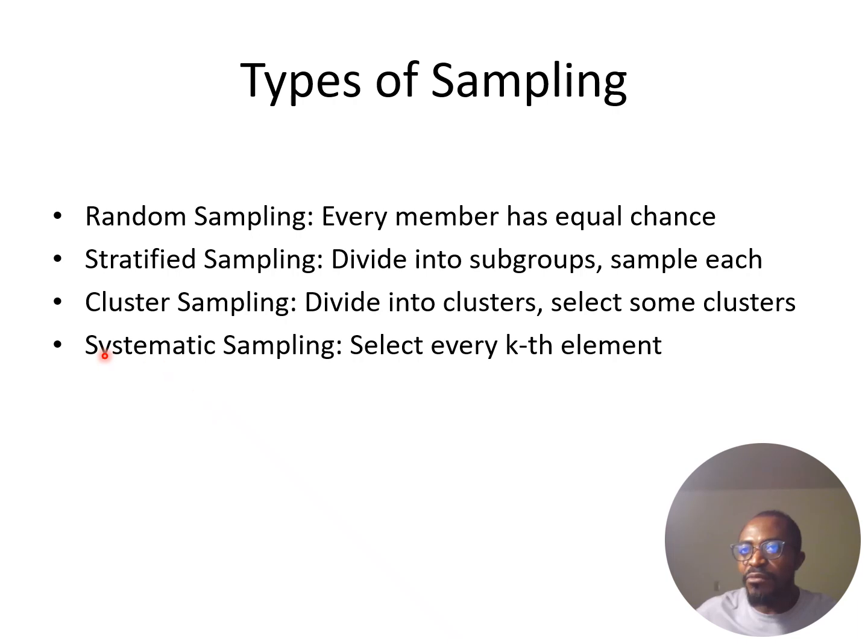Another kind of sampling we will see is systematic sampling, where you are selecting every k-th element from the sample. Maybe you go into a population, you say, okay, I only want people with this particular height.